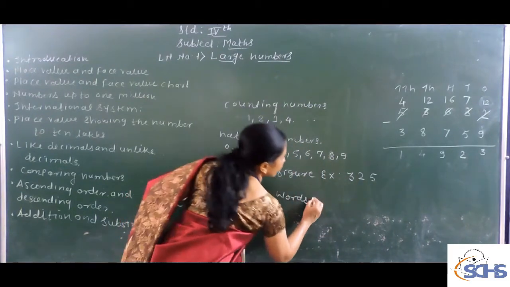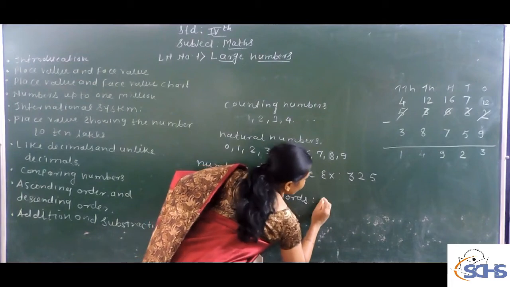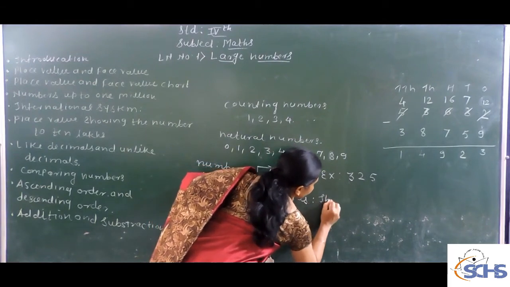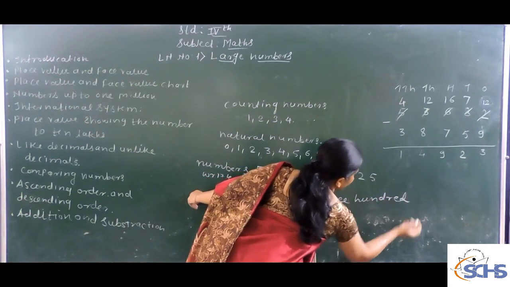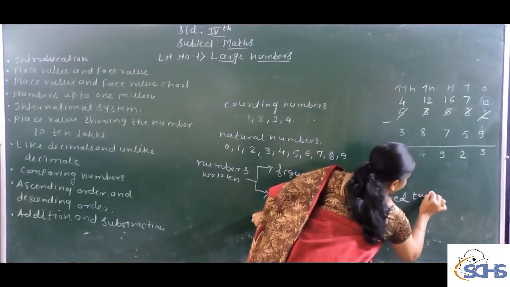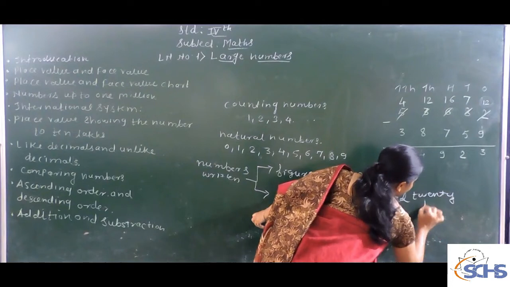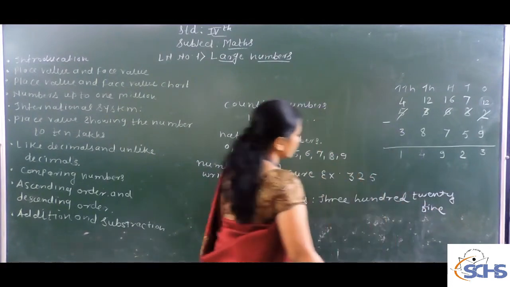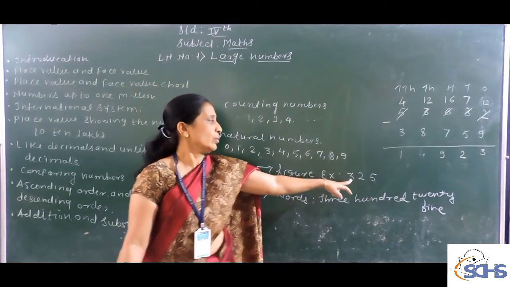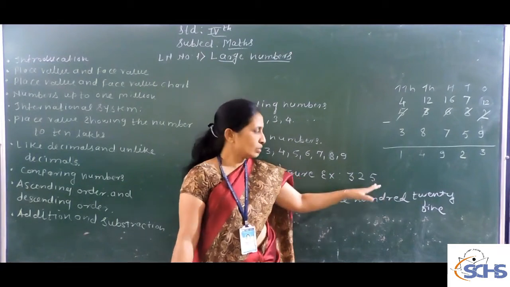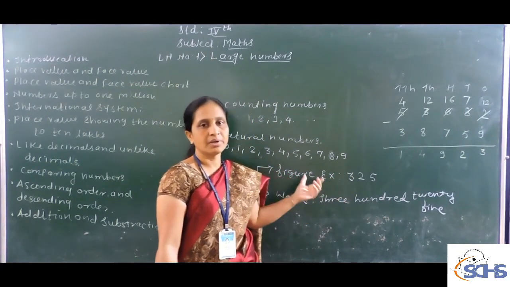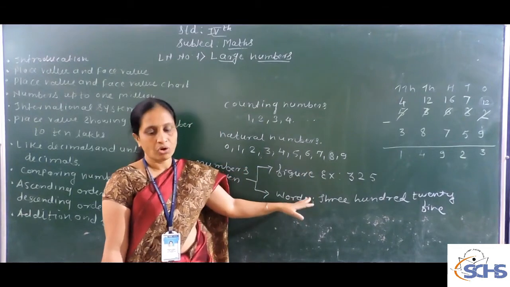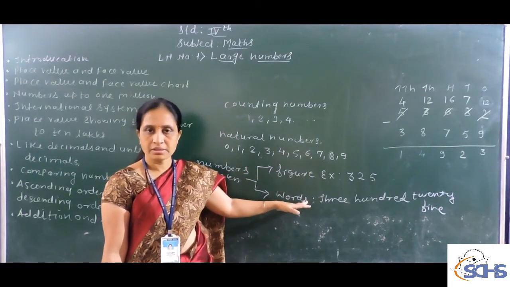If I write this number in words, how will I write it? Three hundred twenty-five. This form is called the number written in word form. You already learned this in 3rd standard.